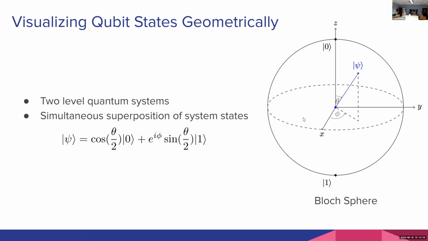We'll come back to this potentially a little later when we talk about QAOA, because when we talk about quantum computers, the idea is that we have to manipulate the states of these qubits in order to get them to solve problems that we're interested in solving. Oftentimes when we talk about quantum gates, which are the analogs of logic gates in classical computers, a lot of the gates will do things that are geometrically understandable, in the sense of rotations on this Bloch sphere. So you can rotate about the z-axis, the y-axis, or the x-axis. All of these are quantum gates that we can implement on a quantum computer.